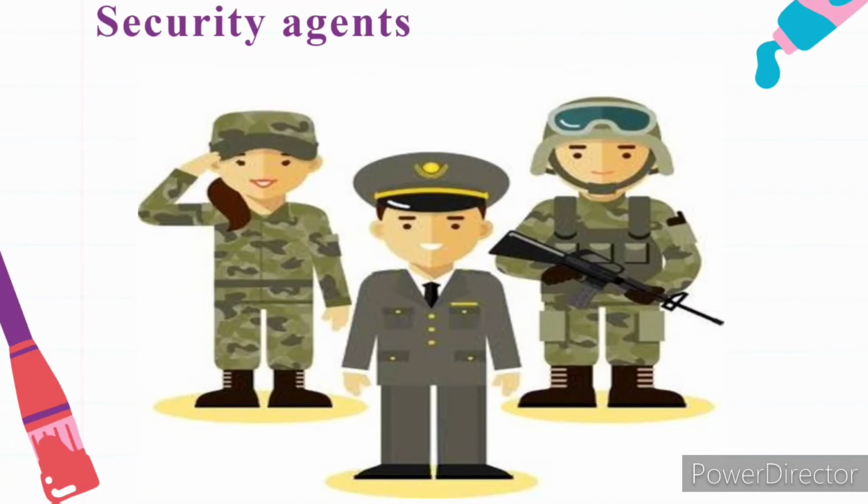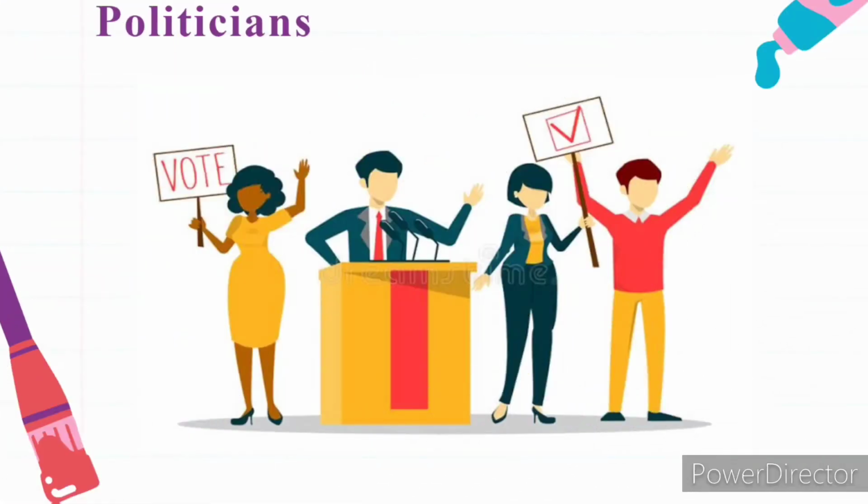In a community, there are security agents, such as police officers, soldiers, and guards, which help keep the community safe. And last but not the least, in a community, there are politicians. Politicians are also among the people in a community.